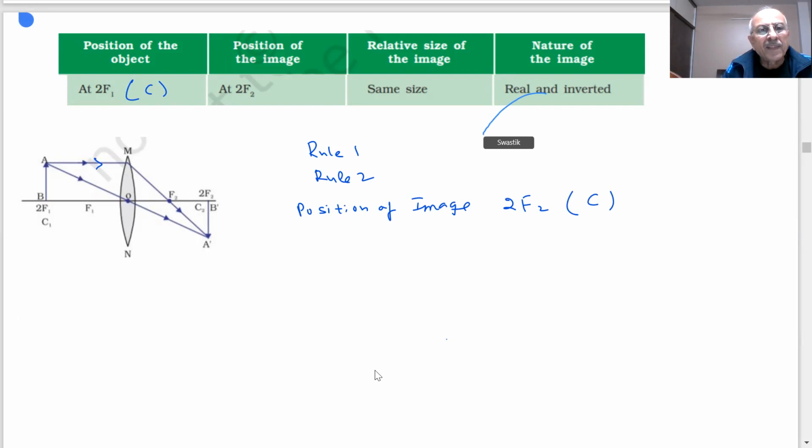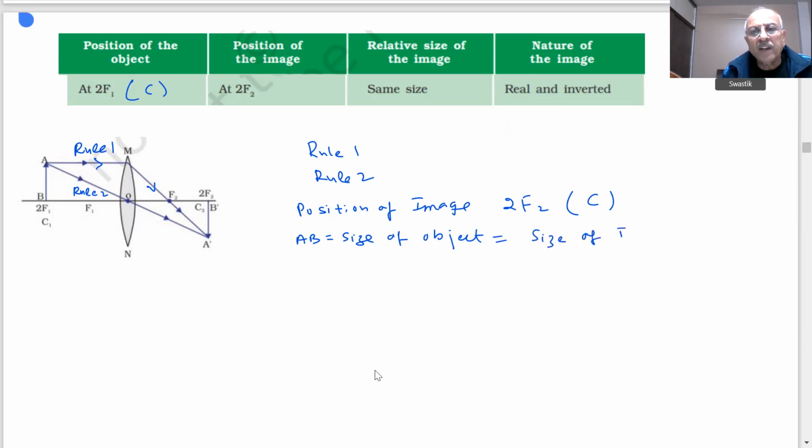Okay? And this is my rule 2. Wherever they intersect, that is the point where the image is formed. The size of the image: AB is the size of the object, and this is equal to the size of the image, A dash B dash. So they are the same size.